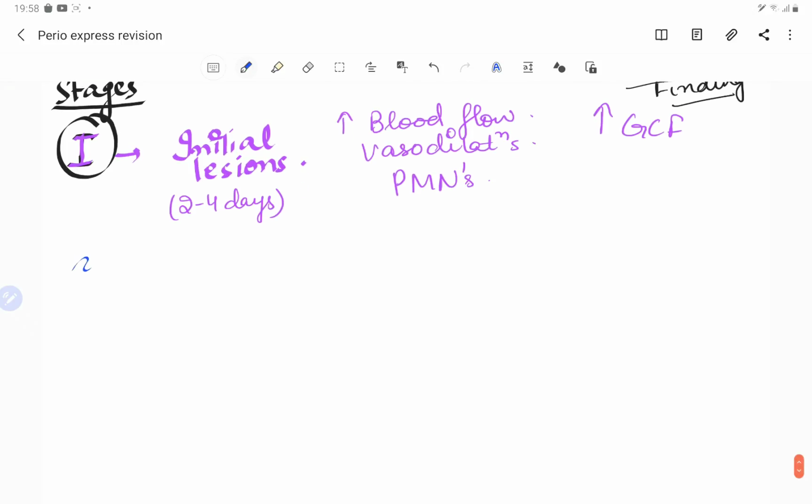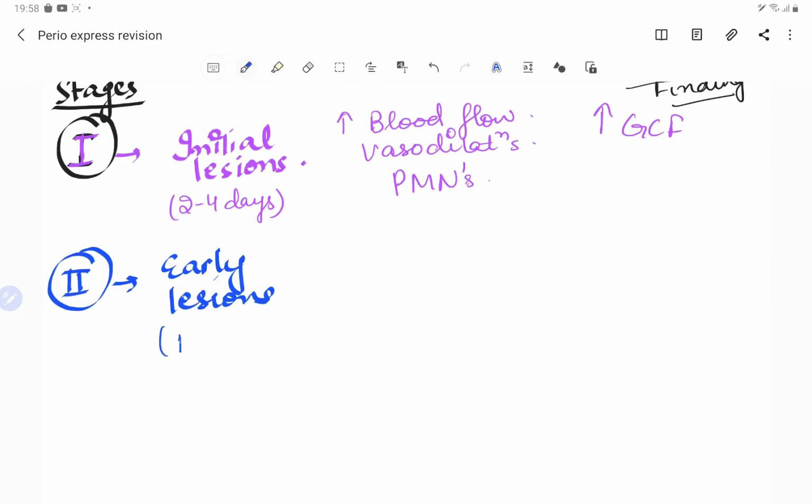Now the second stage, guys, is our early stage, or we can write just the early lesions. And these early lesions start from 4 to 7 days. That is usually 1 week of time after the plaque accumulation. So once plaque starts accumulating, after 1 week of time, and I'm just writing 4 to 7 days as per the textbook, we see there is an early stage of gingivitis.